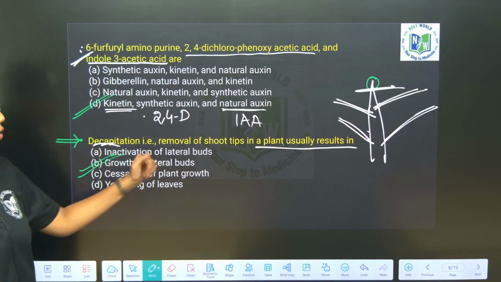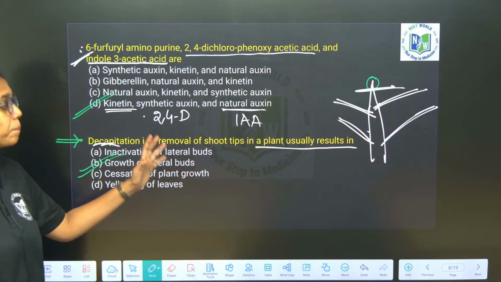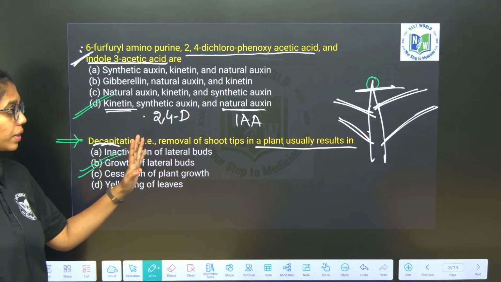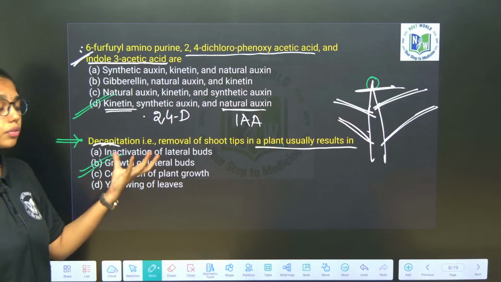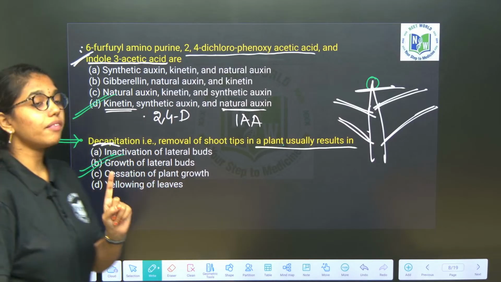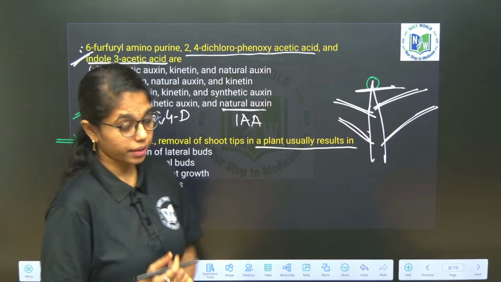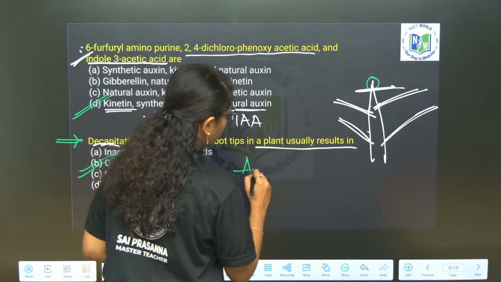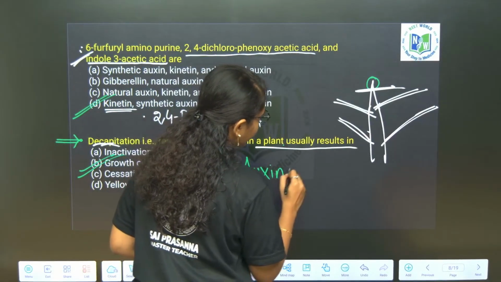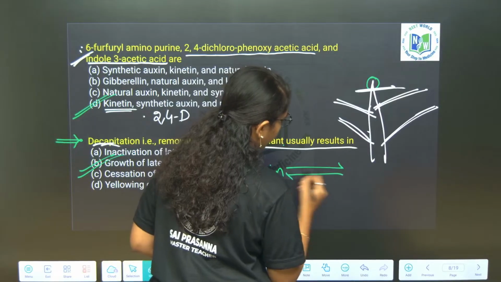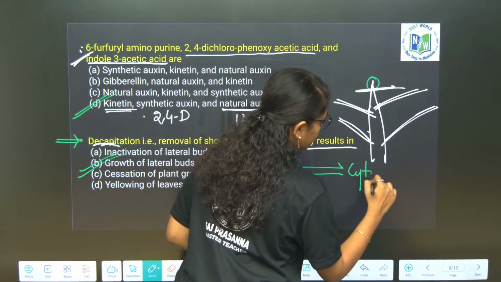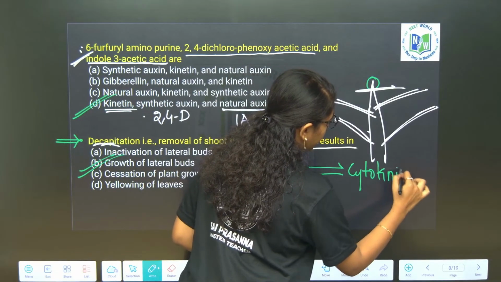When decapitation or removal of shoot tips is done, apical dominance will be inhibited and lateral bud growth will happen. So here we have to recall one point, that auxin and cytokinin are antagonistic to each other with respect to apical dominance.